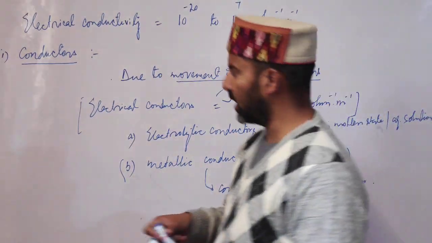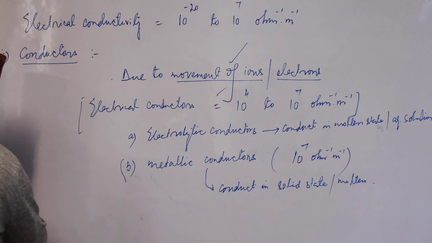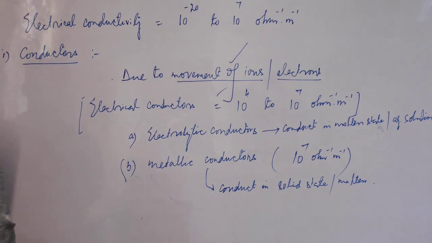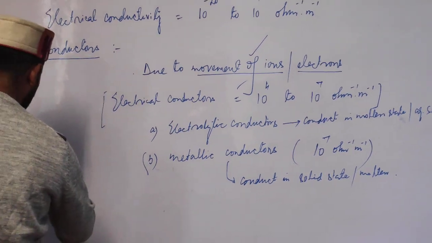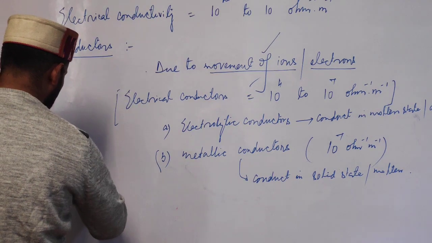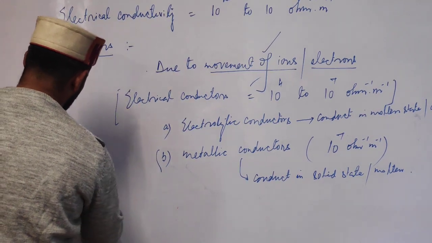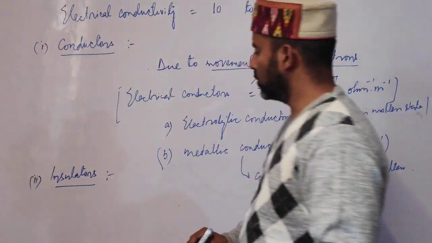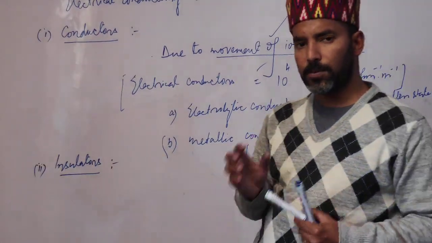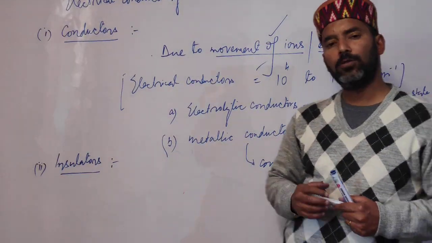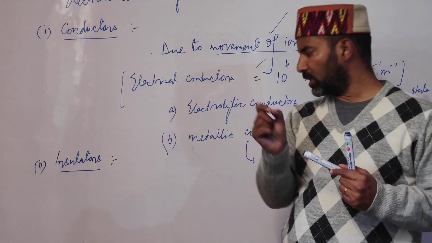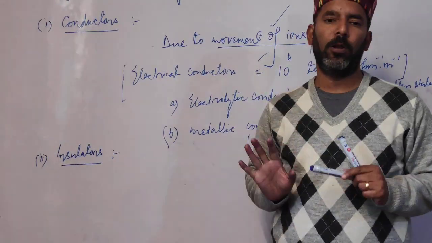Now students, the second type of solids on the basis of electrical properties are called insulators. Now what are insulators? Insulators are those substances which conduct electricity to a very, very small extent.